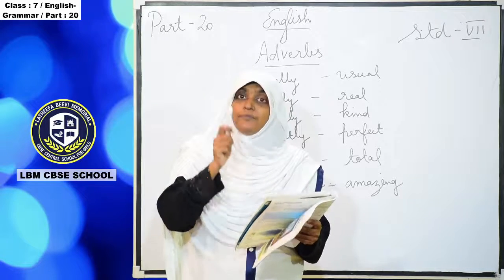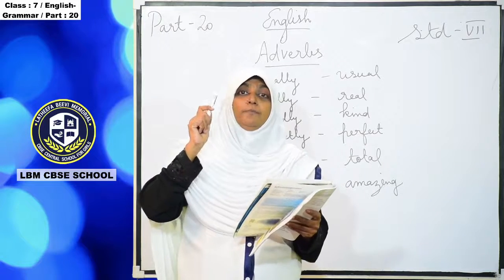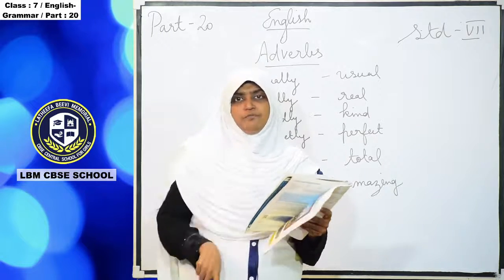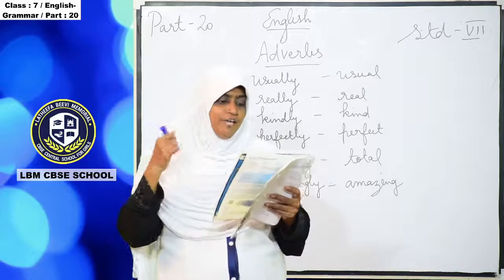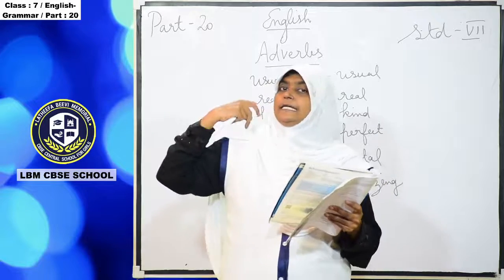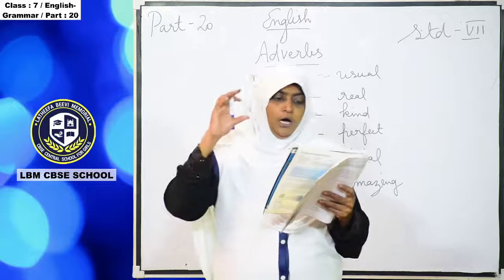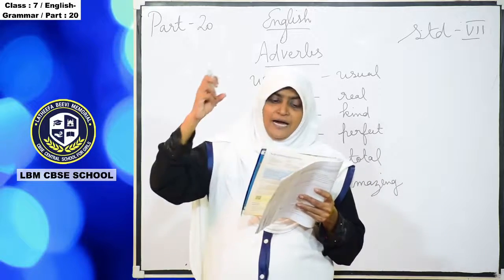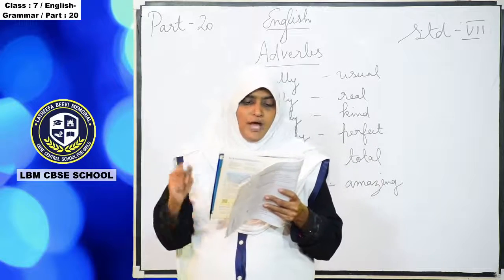You can form adverbs from adjectives. Adjective means what? It describes a noun. So adverbs from adjectives by adding the suffix ly.